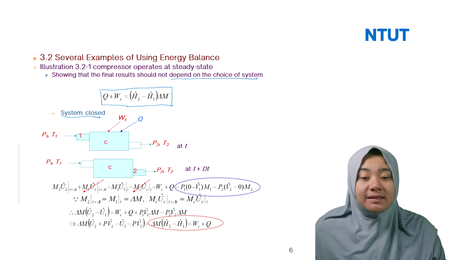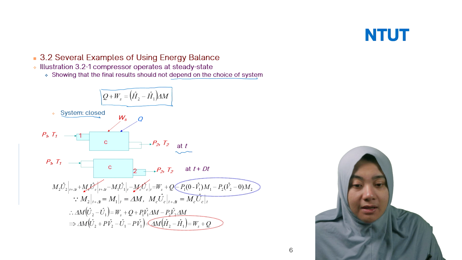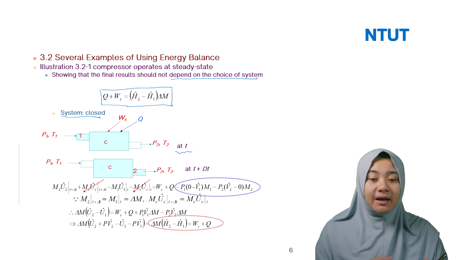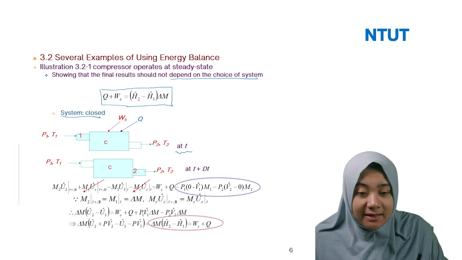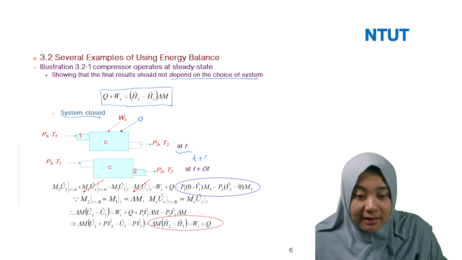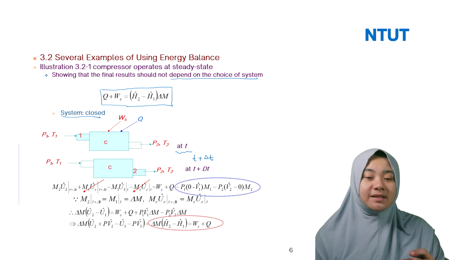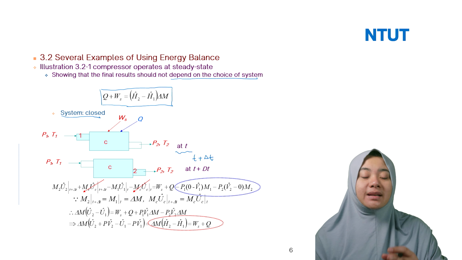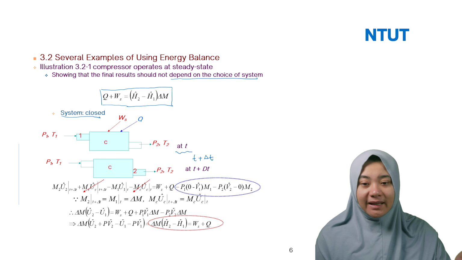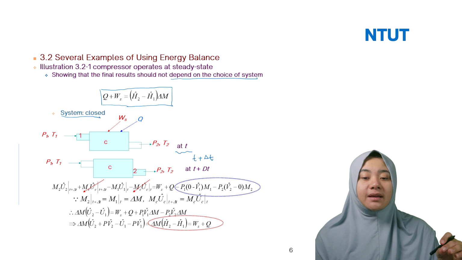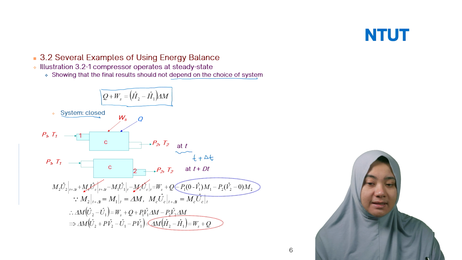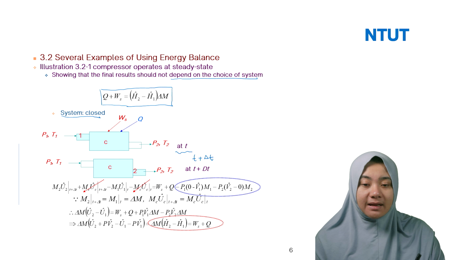This is at T. After some time, at T plus delta T, the gas that was at T1 at time T has moved, and from the inlet it becomes the outlet, from the compressor at P2, T2.